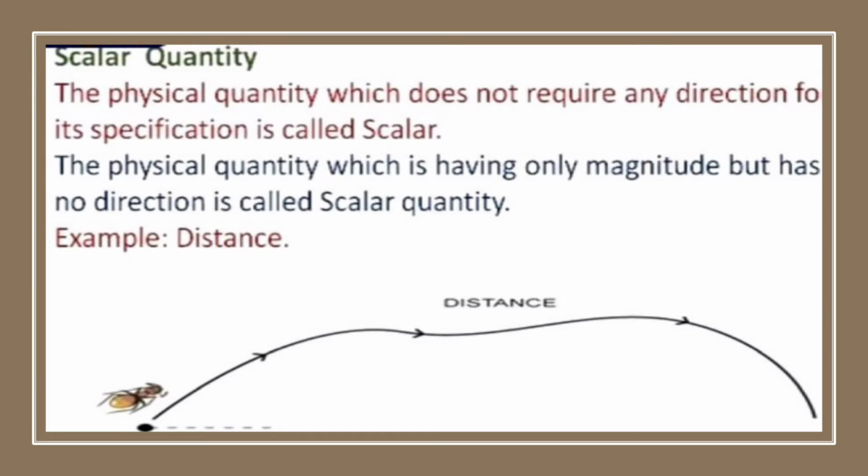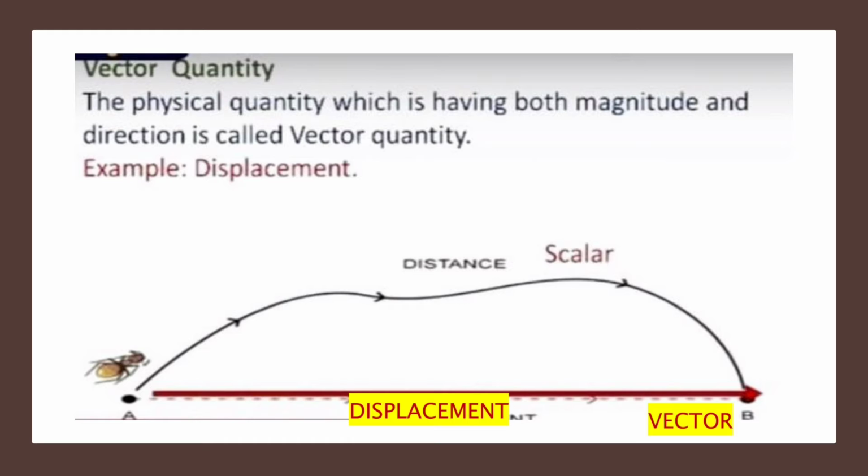Example: distance. Vector quantity: the physical quantity which has both magnitude and direction is called a vector quantity. Example: displacement.